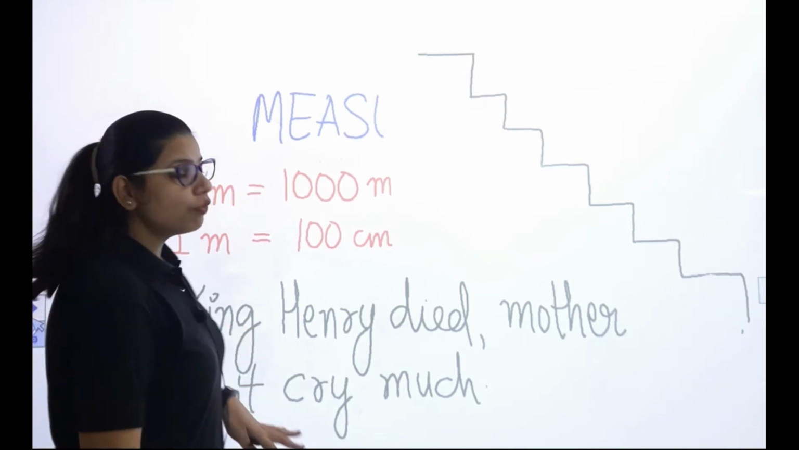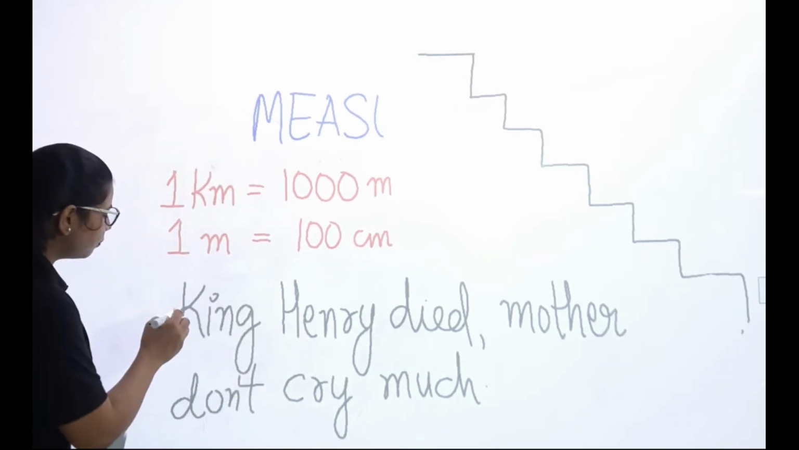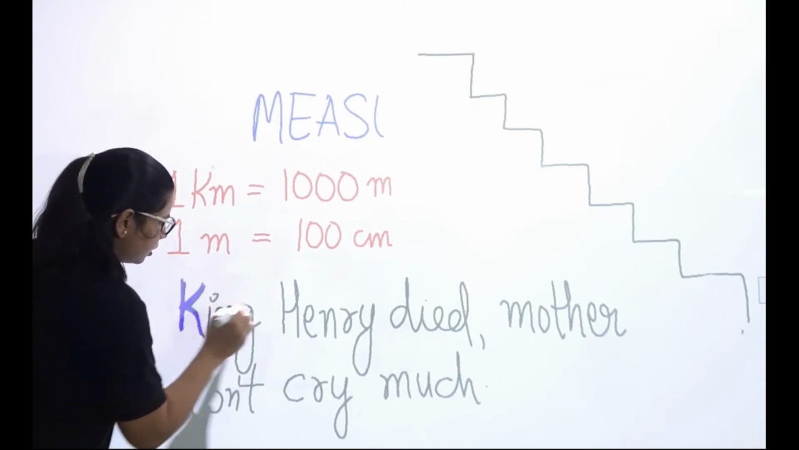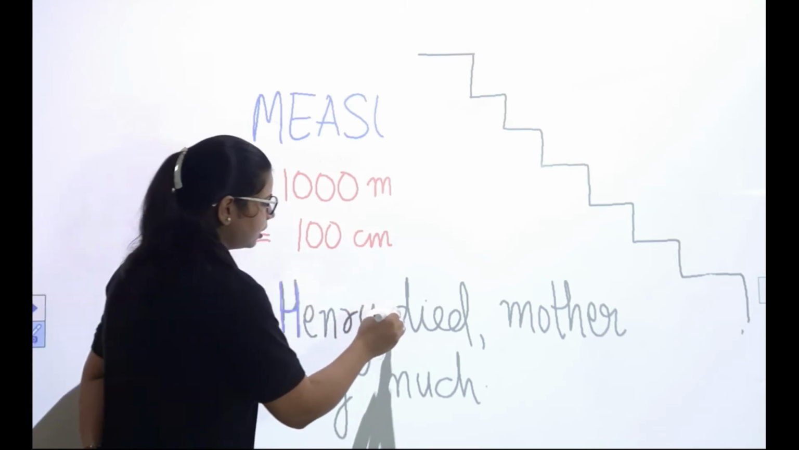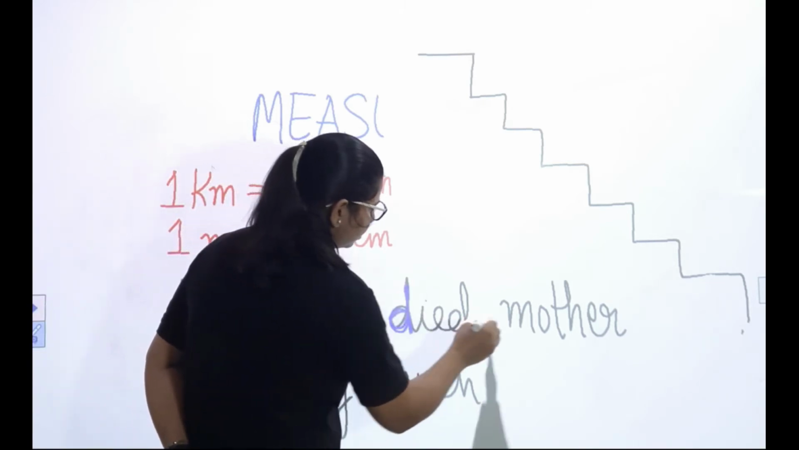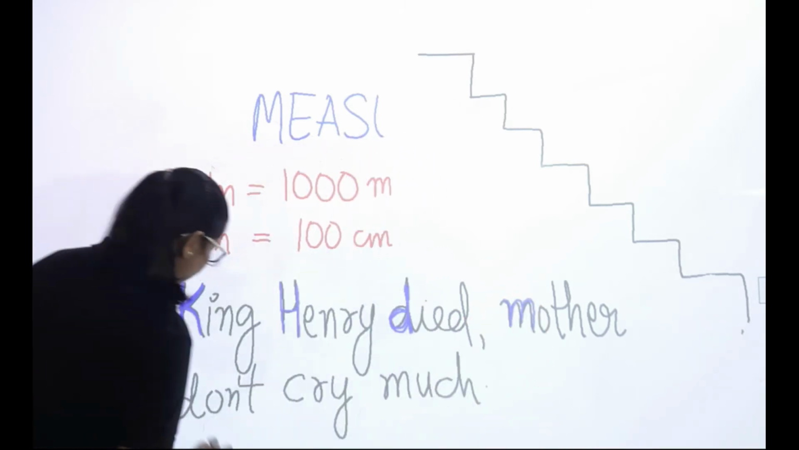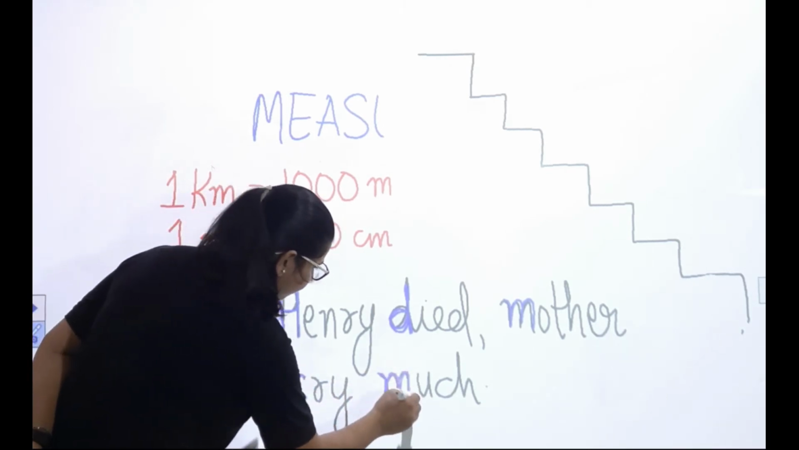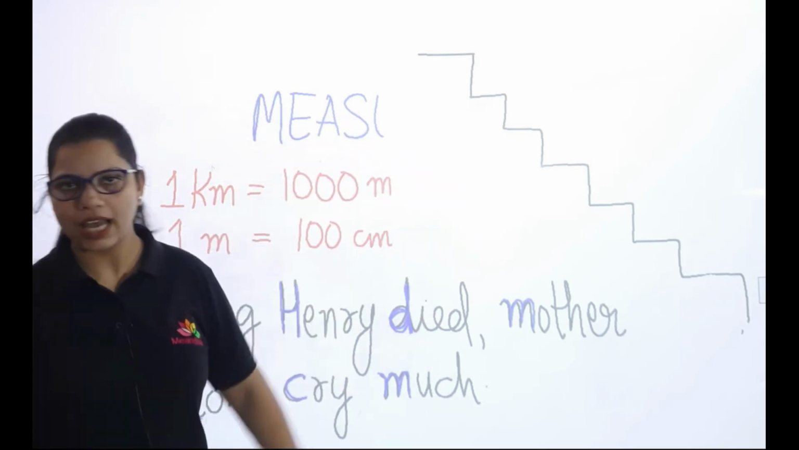So, king. Now what will we do? We will take the first alphabet. K here, H here, D here, M here. Then again D here, C here and M here. और हम इन्हें steps पर बिठा देंगे. How?